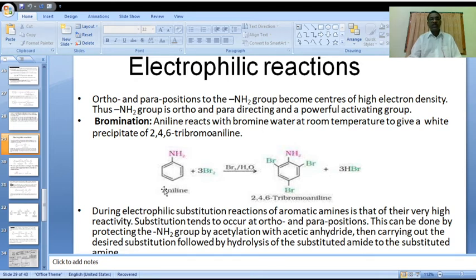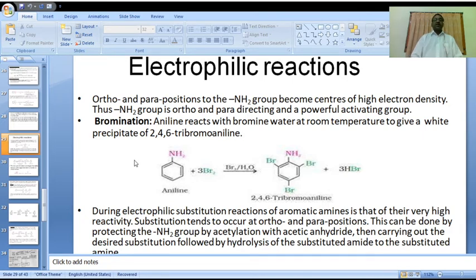In aniline, the NH2 functional group, the adjacent carbons on this side and this side are the two ortho positions. The position completely opposite to the amine group is called the para position.